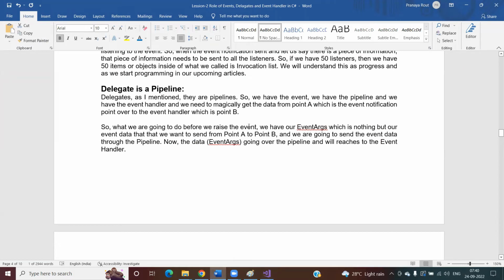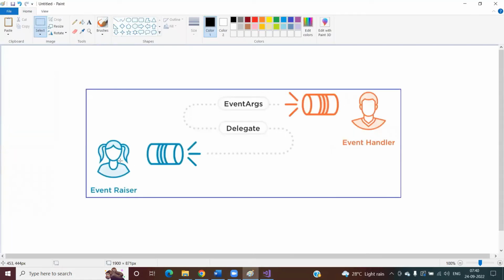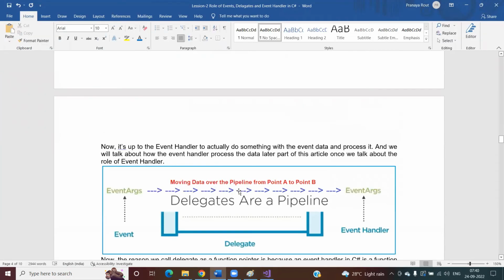Before we raise the event, we have our event args. Event args means our event data that we want to send from point A to point B, and we are going to send the event data through the pipeline. The event data goes over the pipeline and reaches the event handler. Whenever we raise the event, we are sending a notification, which means we are transferring our event data. How is the event data transferred? Only via the delegate. If the delegate is not there, you cannot send this event data from the event raiser to the event handler. That is the thing you need to understand.